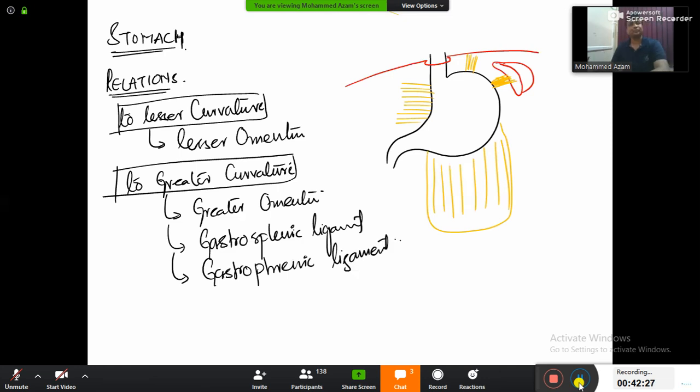So lesser curvature will be related to lesser omentum, and the greater curvature will be related to greater omentum, gastrosplenic ligament, and gastrophrenic ligament. Are you done? Should I remove this?